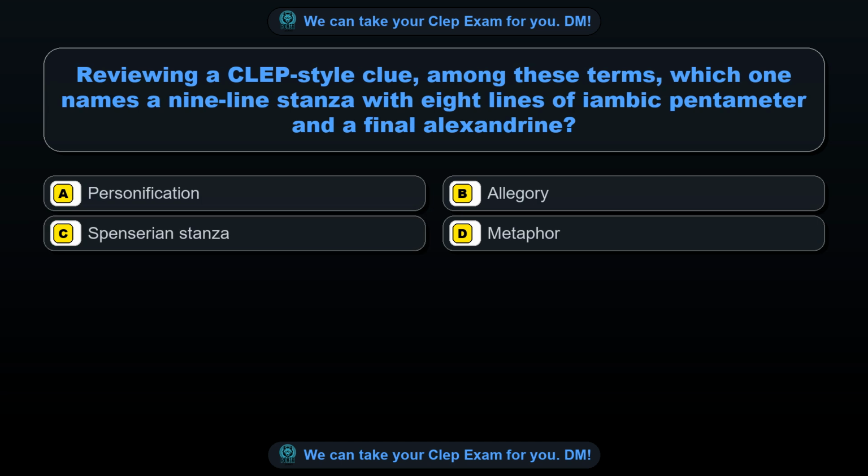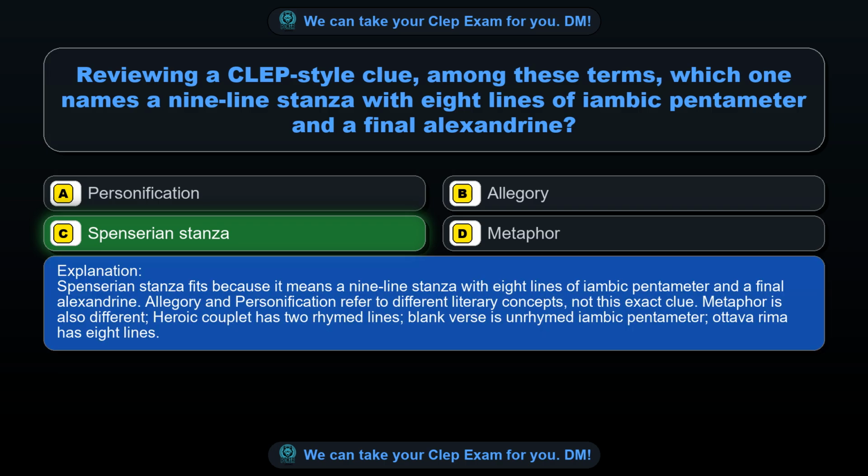Question 73. Reviewing a CLEP-style clue among these terms, which one names a 9-line stanza with 8 lines of iambic pentameter and a final alexandrine? Option A, personification. Option B, allegory. Option C, Spenserian stanza. Option D, metaphor. The correct answer is option C, Spenserian stanza. Spenserian stanza fits because it means a 9-line stanza with 8 lines of iambic pentameter and a final alexandrine.